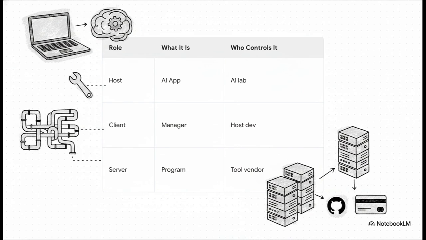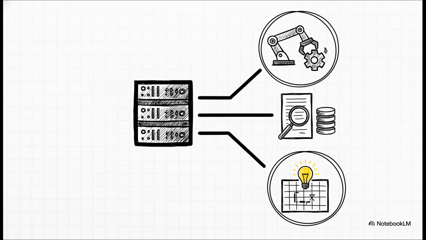Finally, you have the servers. These are the external programs exposing capabilities, usually wrapping a product like GitHub or Stripe, and they're controlled by the tool vendors themselves. Now, these servers basically offer 3 distinct things to the AI. First up, tools. These are functions the AI can call that take physical action with real-world side effects. Think creating a GitHub issue or executing a crypto swap. Second, resources. This is read-only data, like pulling a Google Drive doc or checking a blockchain balance without changing anything. And third, prompts. Reusable templates that save you from typing the same complex instructions over and over again.